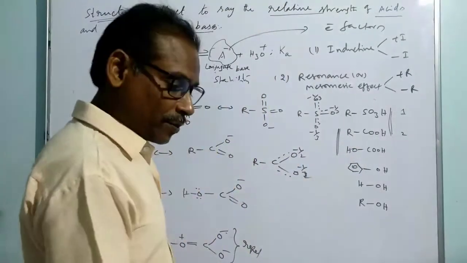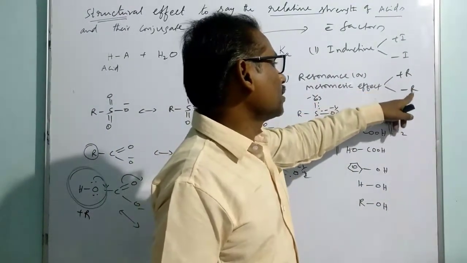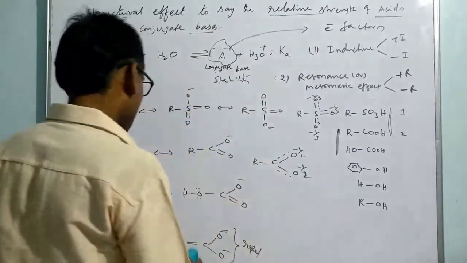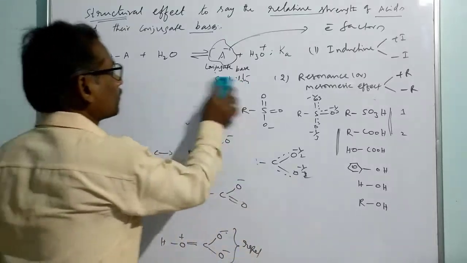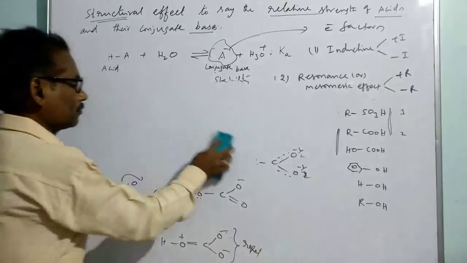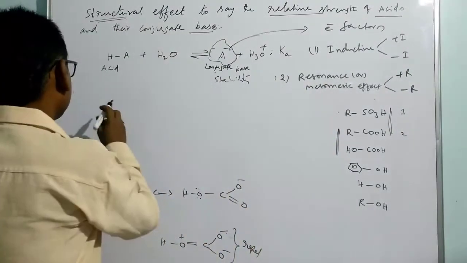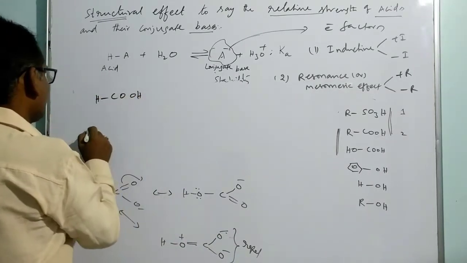And in the same manner, let me take one more good example to understand what is positive resonance and negative resonance, positive mesomeric effect and negative mesomeric effect. For example, take formic acid and benzoic acid.